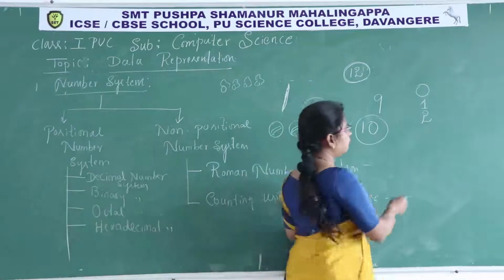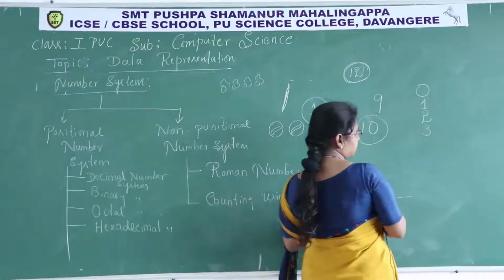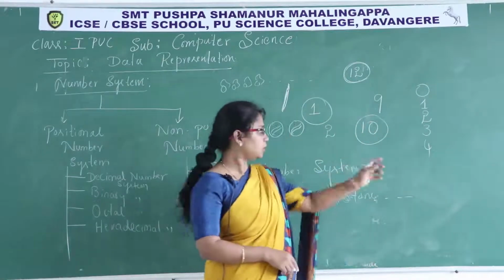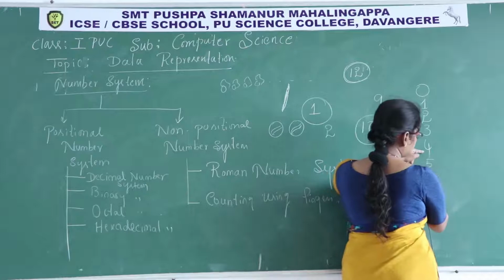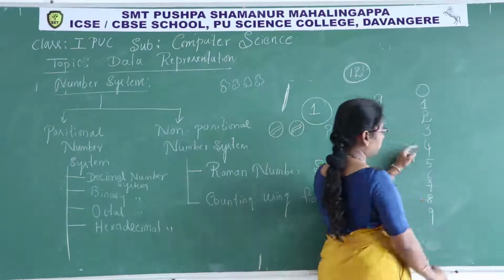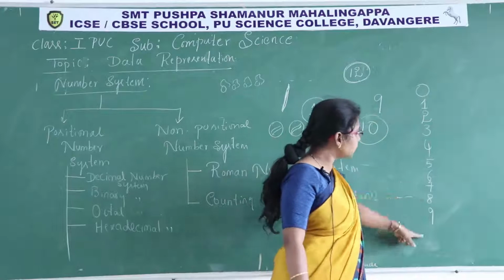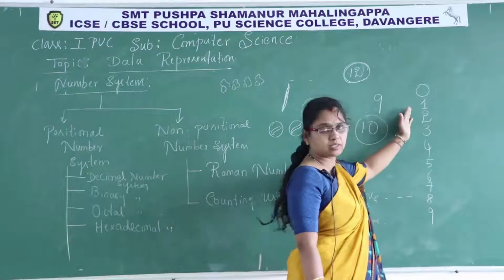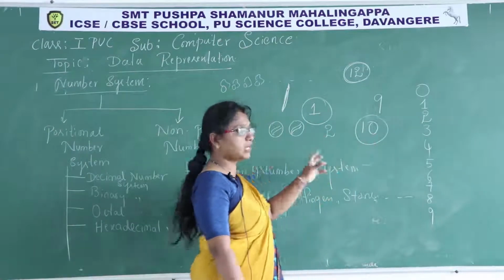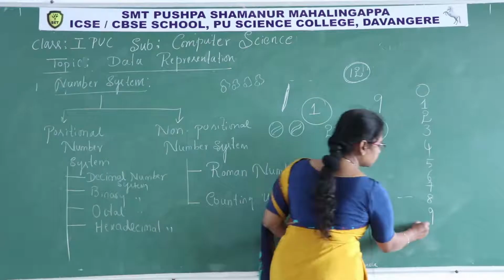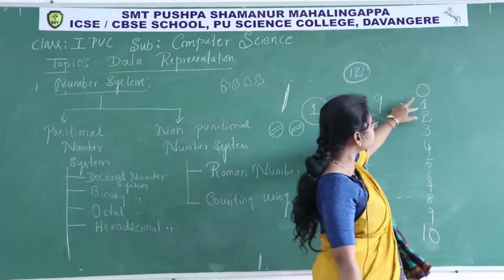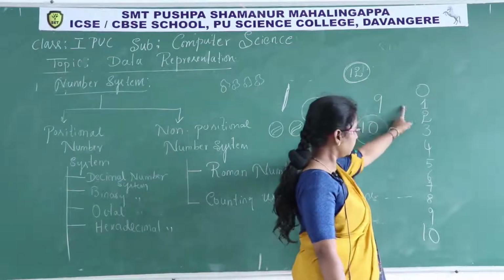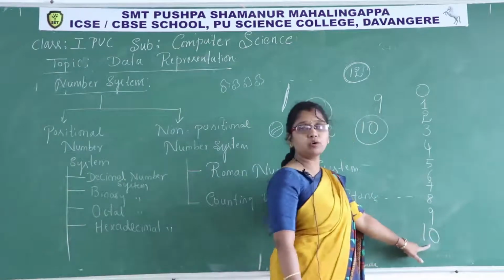3, like this. If you have 4 bags, how to write the quantity, how to represent the 4 quantities? Like this, 5, 6, 7, 8, 9. These are different digits, isn't it? So 0, 1, 2, 3, 4, they are all different digits. If I want to figure out 10 quantities, how to write 10? Again, 2 digits are repeated here. I extract 2 digits from this set and derive one more number here.